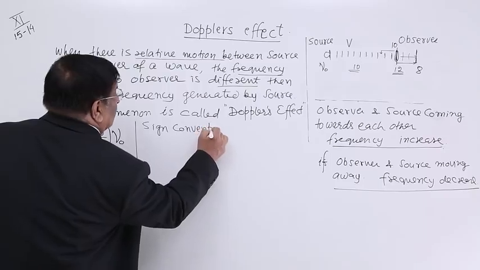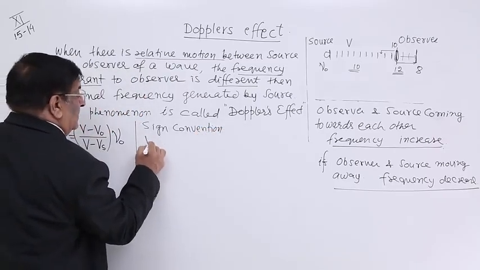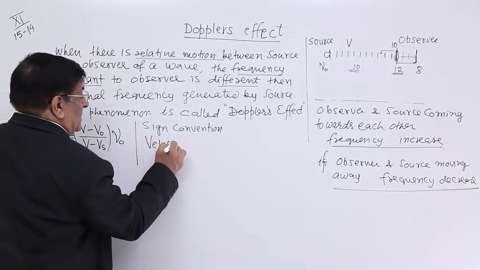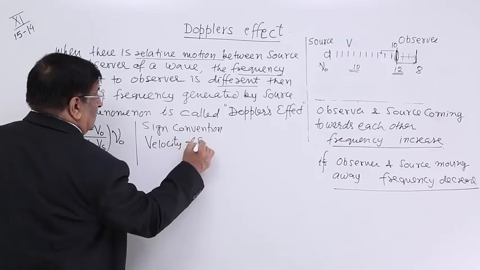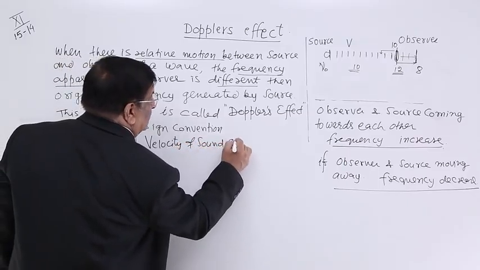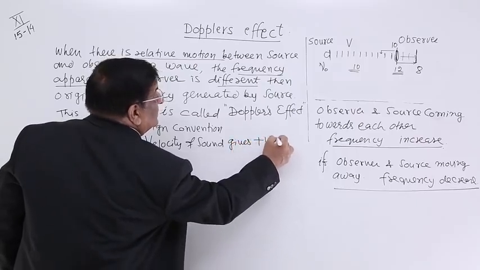And the sign convention is: the velocity of sound gives the positive direction.